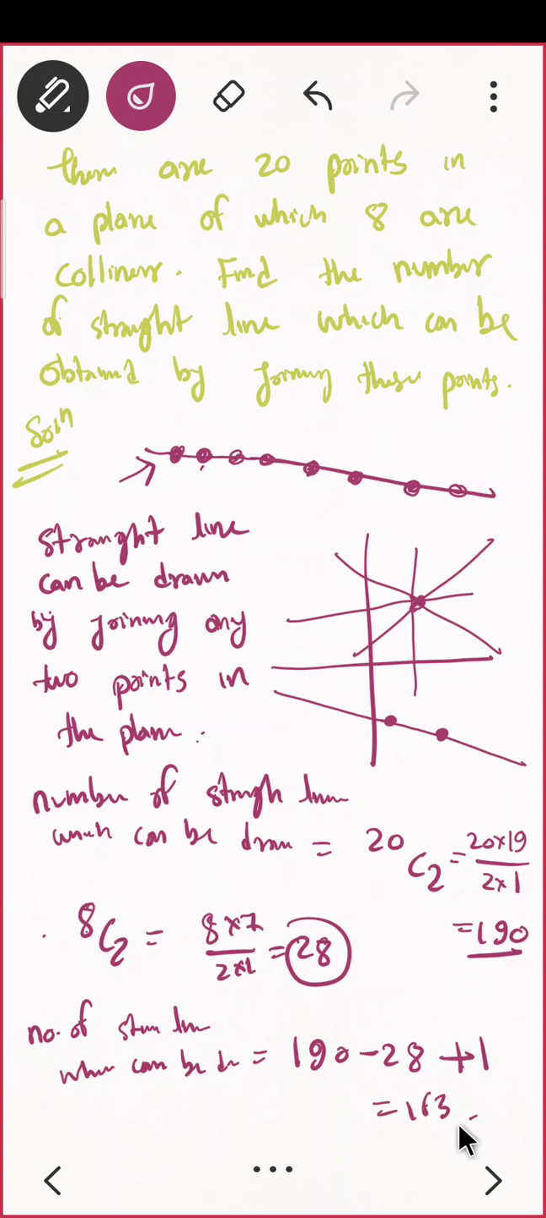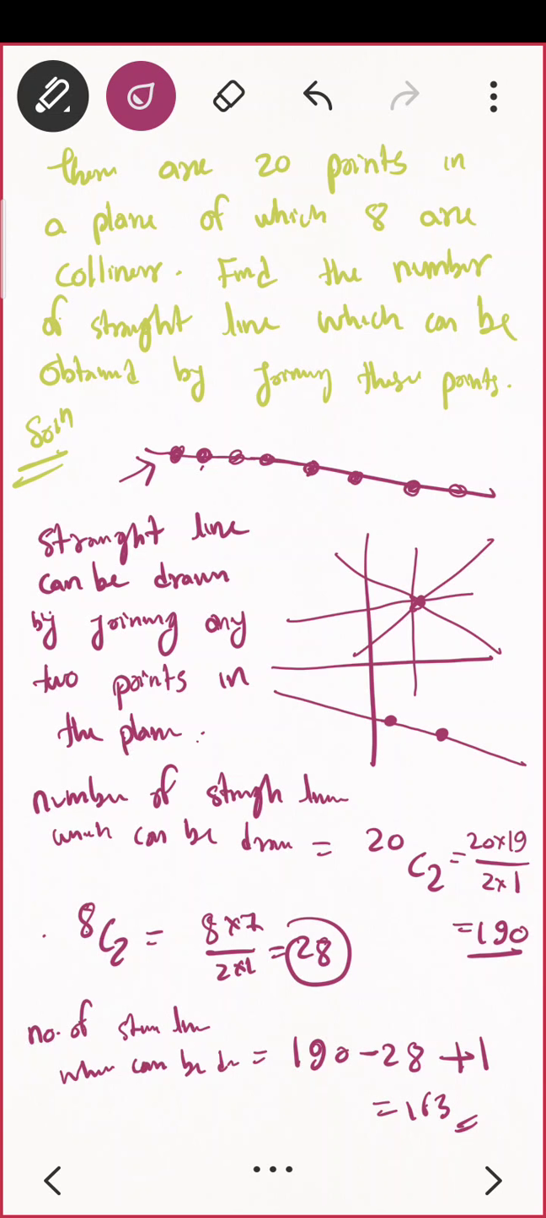Very nice. Just go through it once again. These types of questions are very nice. You just have to think about it. Yes, see, to form a straight line, you require only 2 points. Is that clear? So if you are having 20 points, the number of straight lines would be 20C2. Is that clear also?